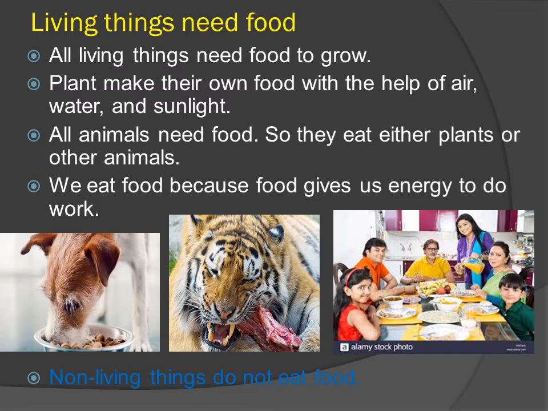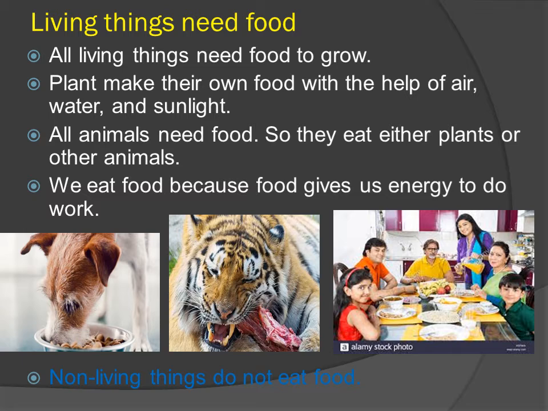Now, next is living things need food. Why do they need food? All living things need food to grow. For example, plants make their own food with the help of air, water and sunlight.